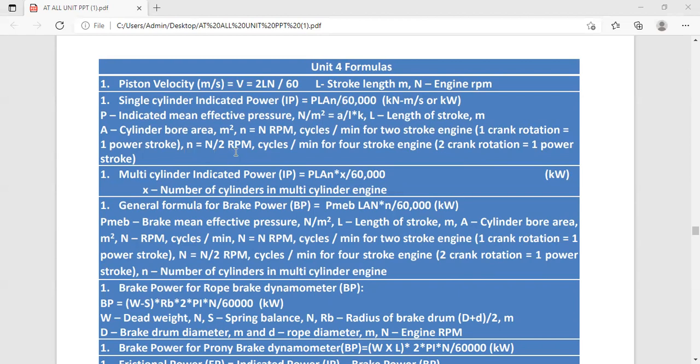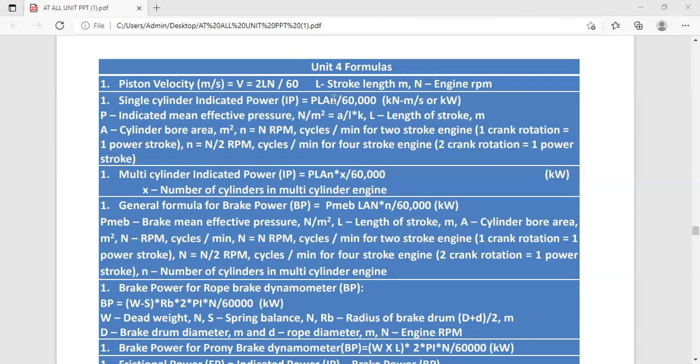Keep in mind, while solving numericals, this is most important: how you are going to take the value of small n. Next, in multi-cylinder, indicated power is equal to PLANX divided by 60,000.